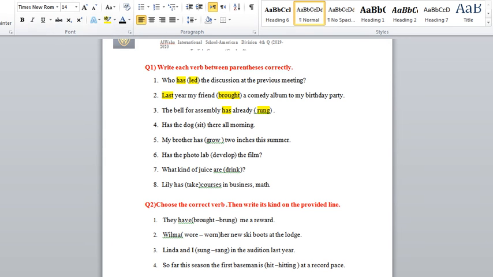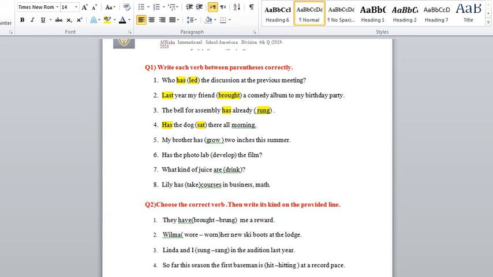Okay, and here, has the dog set. Which tense am I talking about? The tense here will be the past participle. Why past participle, teacher? Because I have has over here. Let's highlight the clue. Here is the clue, and here is the answer. It's sat. The past participle is sit, sat, by the way. But it's the past participle of the verb, and let's highlight the answer over here.